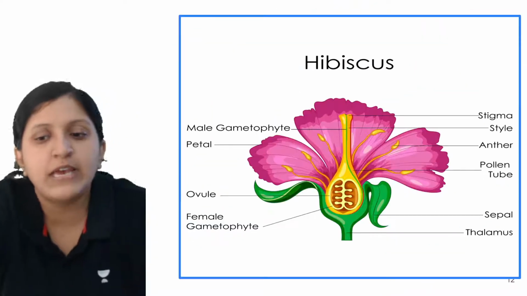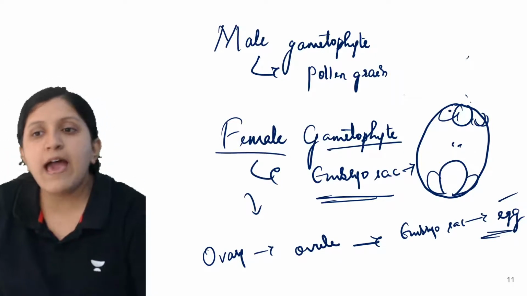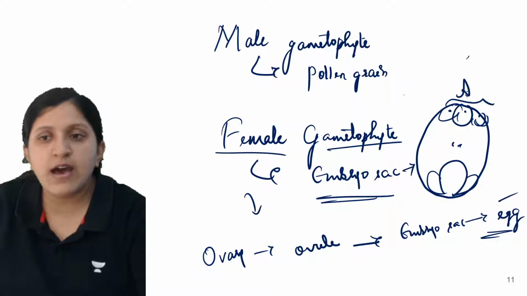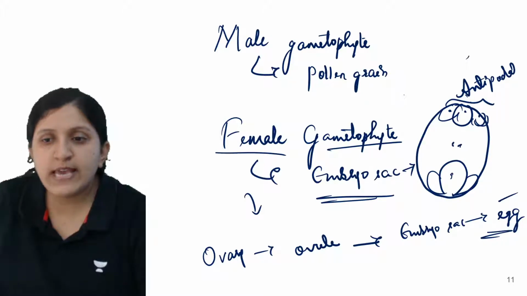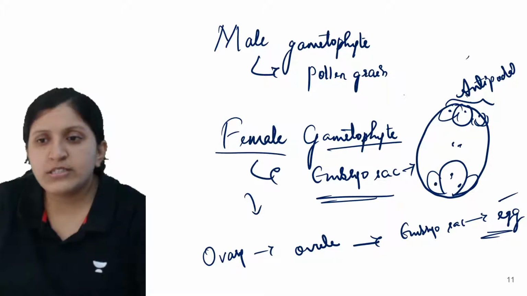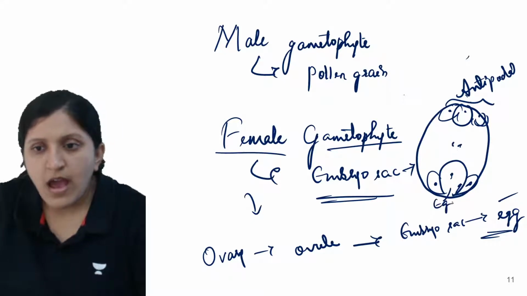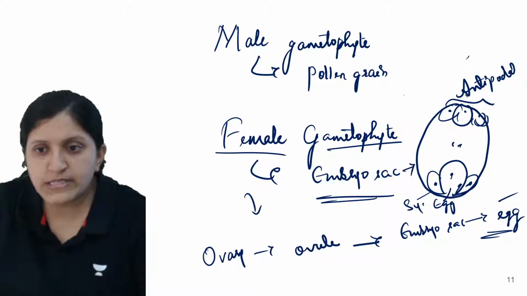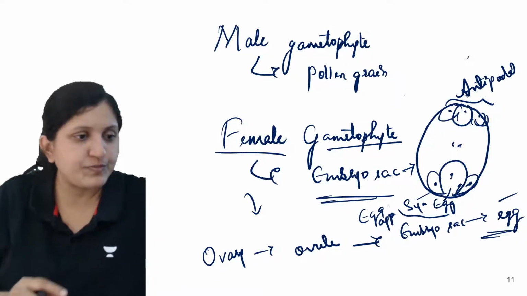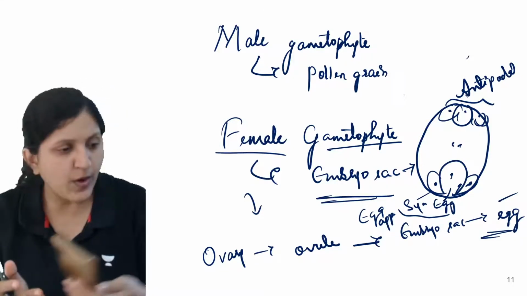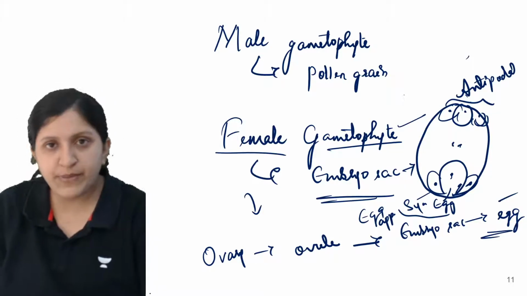So if we have to study about the embryo sac, this one is the female gametophyte having the antipodal cells. So these are antipodal cells. Okay, and this one is the egg cell. So here is the synergid, and this egg along with both of the synergids together can be called the egg apparatus. Okay, so that would be the egg apparatus. So on the whole, this one is the female gametophyte.